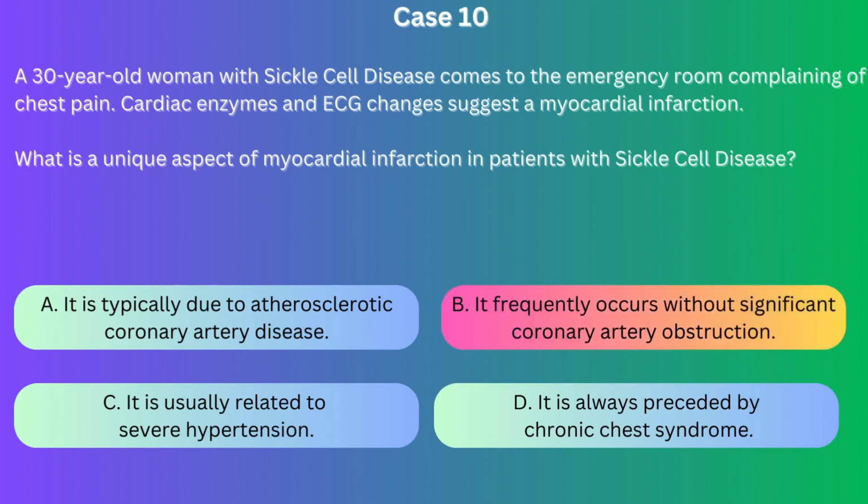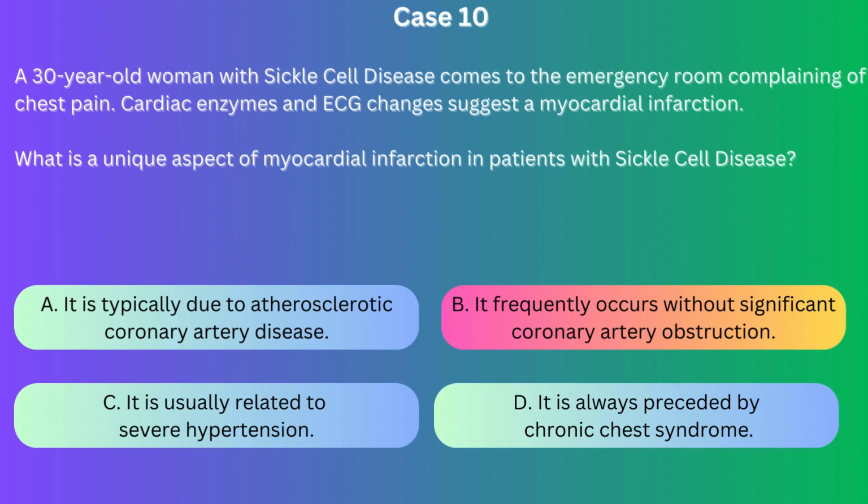Correct answer. B. Myocardial infarction in sickle cell disease often occurs in the absence of significant atherosclerotic coronary artery disease. The pathophysiology is thought to involve microvascular occlusion by sickle cells and chronic anemia, leading to myocardial ischemia and infarction.